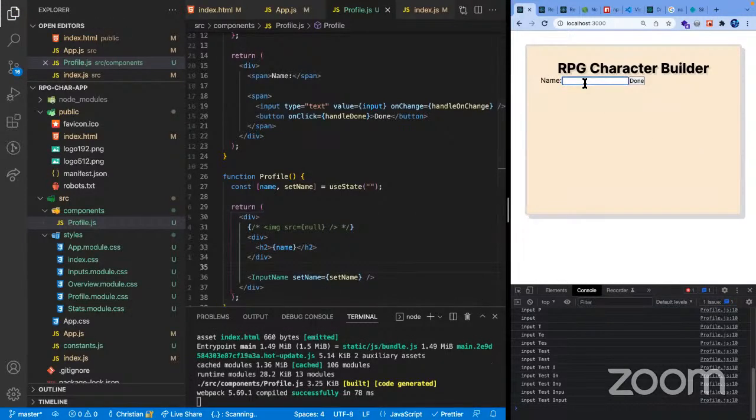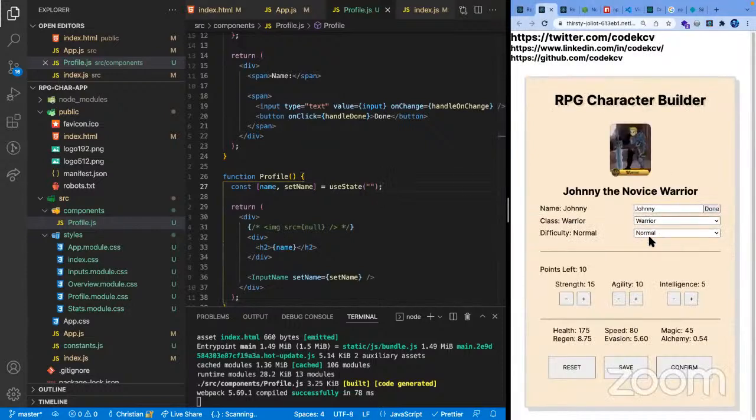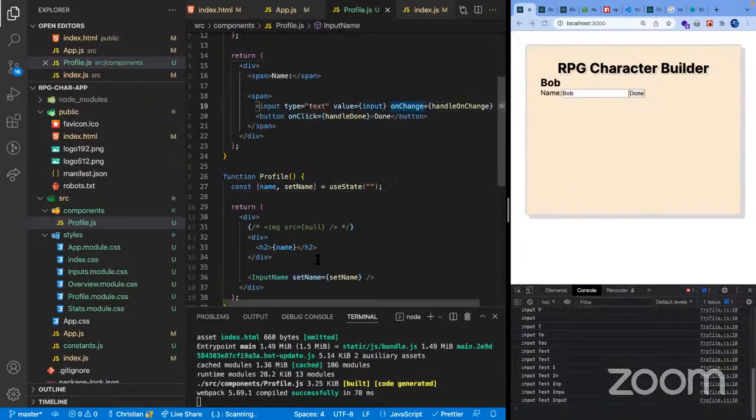If I go name, just Bob or something. Okay, cool, we got Bob. So that's for the first thing. Then we also have our stuff here, which is the drop down for our class and our difficulty. Maybe we can also create a component for that.